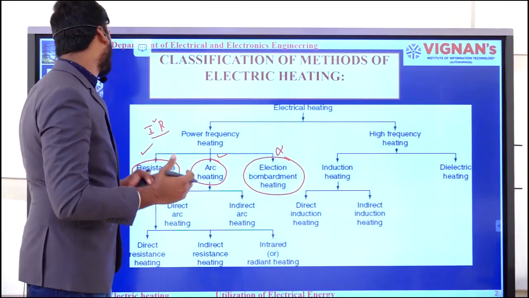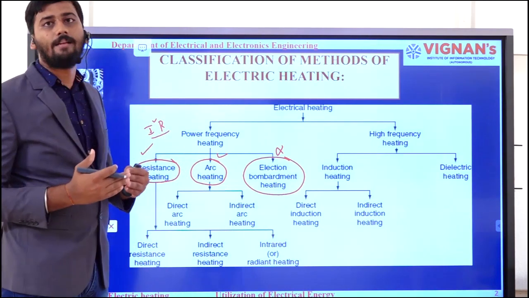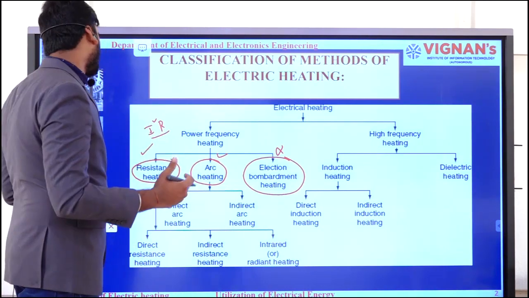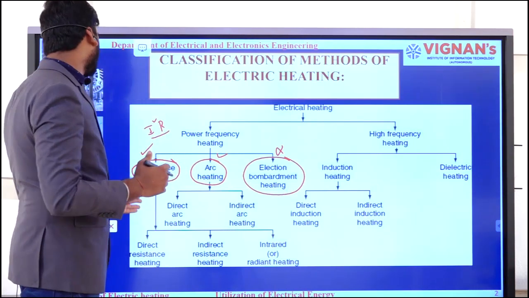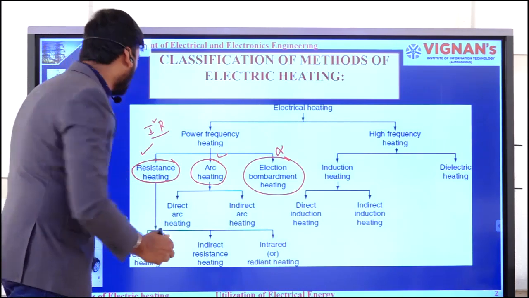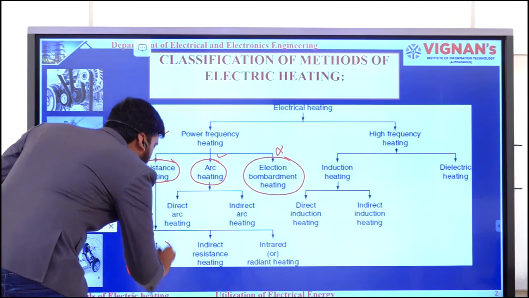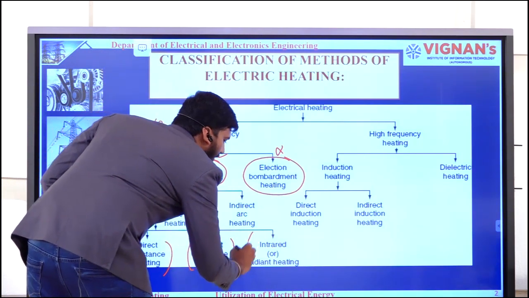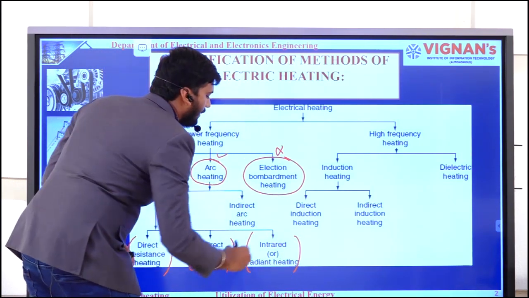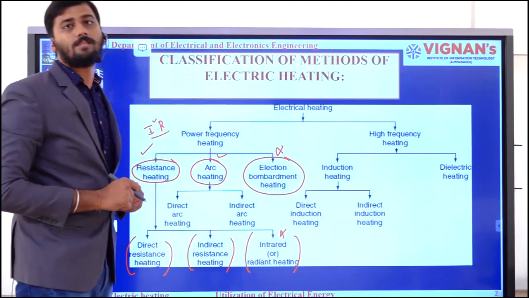These resistance heating as well as arc heating are subcategorized into two types each. Here the resistance heating is subcategorized into direct resistance heating as well as indirect resistance heating. At the same time, there is infrared radiant heating, and this was not there in your syllabus.